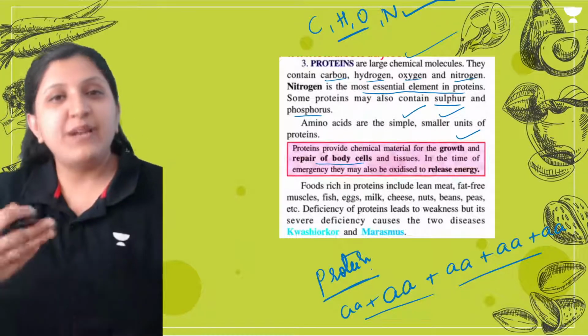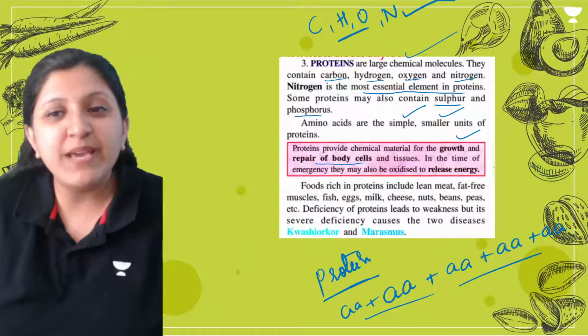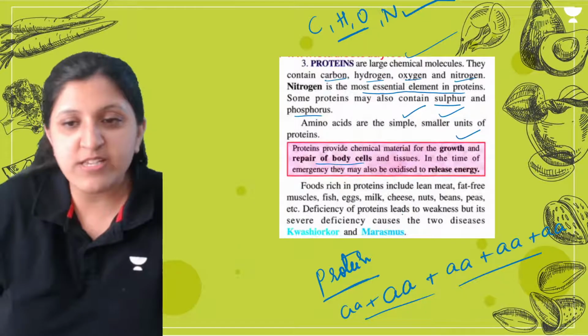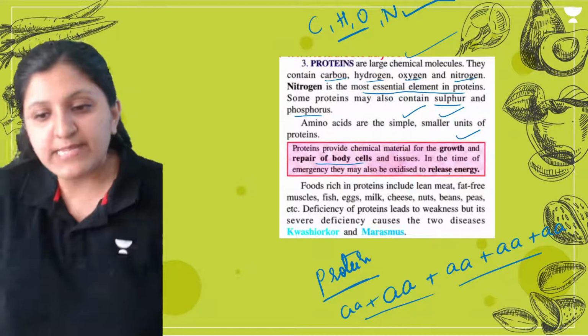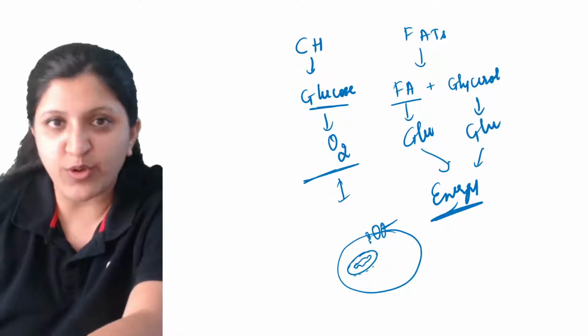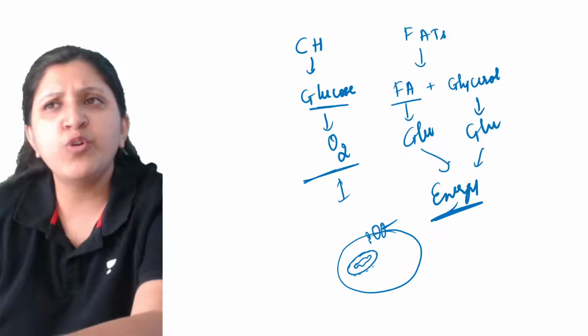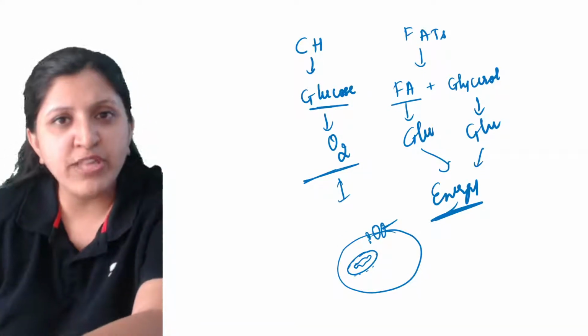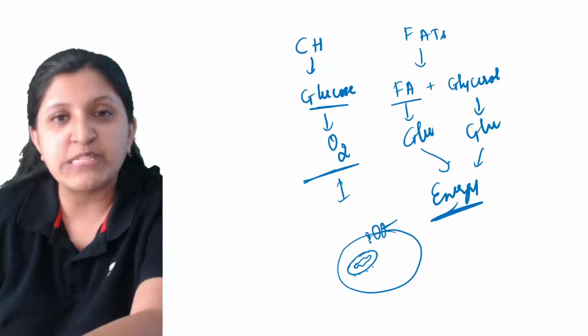Amino acid is the building block for a protein. Now proteins provide a chemical material for growth, so this we saw. And in the time of emergency, let's say you have not consumed any food. A lot of people can survive without food for up to a month, also for some days.